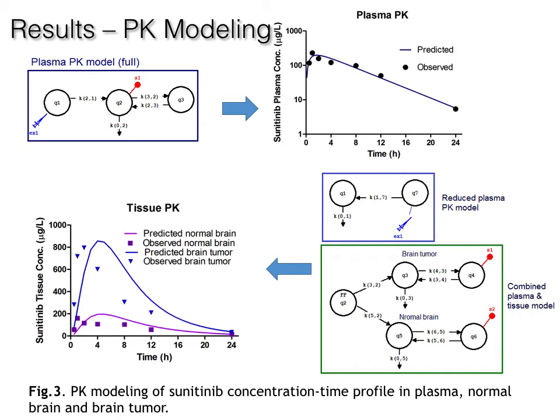Sunitinib plasma concentration time profile was fitted into a 2-compartment open model with first-order absorption and first-order elimination. The plasma model used in the combined plasma tissue model is a one-compartment open model with first-order absorption and first-order elimination. The reason that a reduced plasma PK was used was that the full model was unable to converge. The inability to use full model for the combined plasma and tumor model was due to the insufficient concentration time data points, suggesting a more comprehensive in vivo pharmacokinetic study needs to be performed in order to characterize the disposition process in the brain compartment in detail.